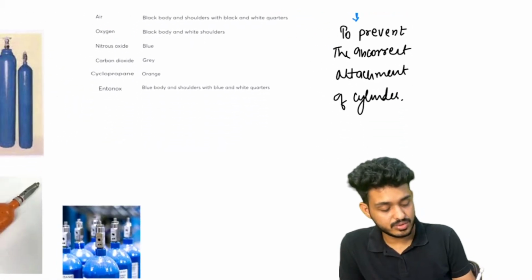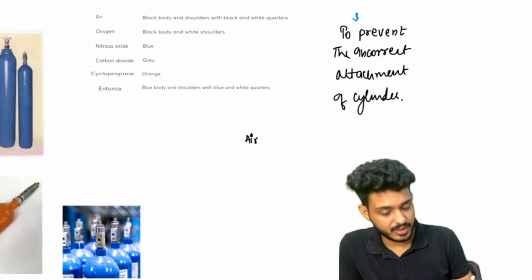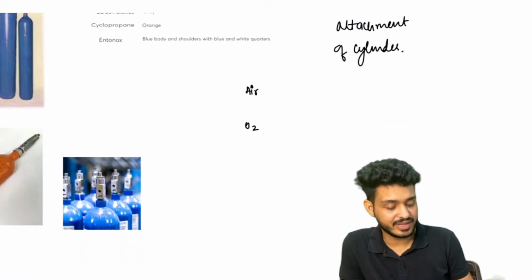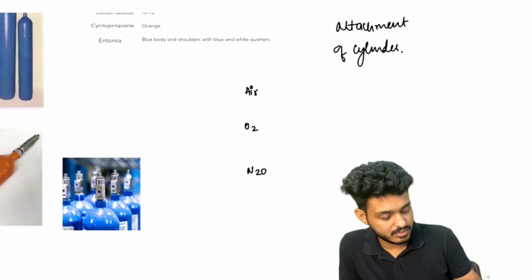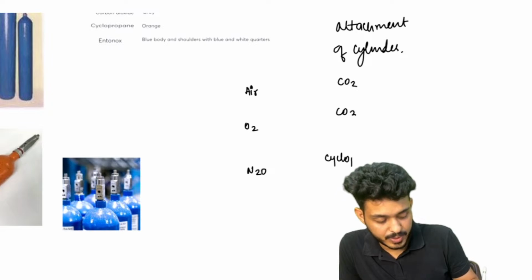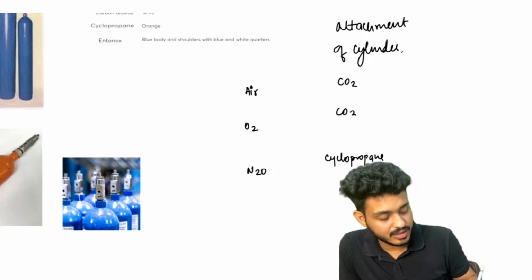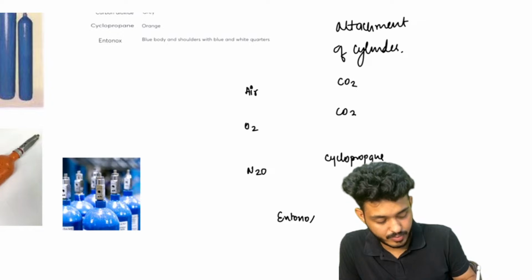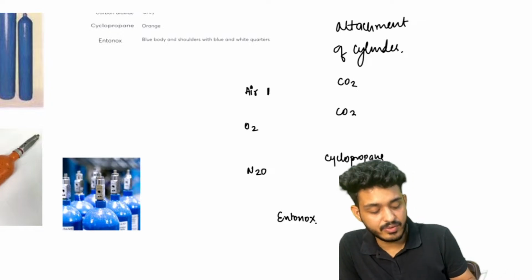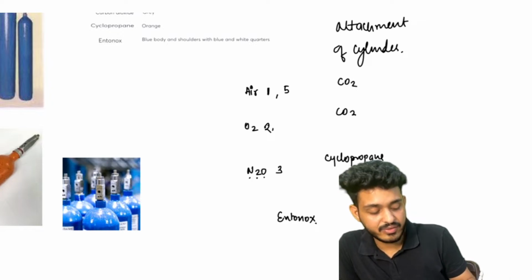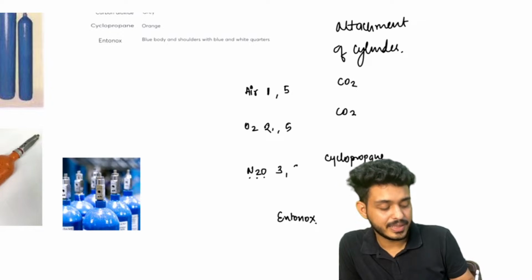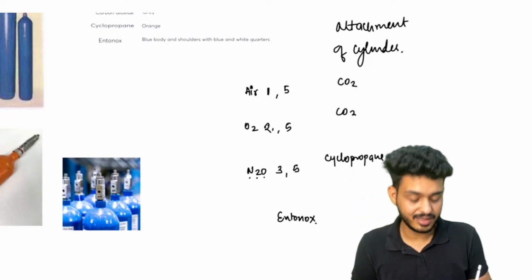Then what are those pin indices? We have air, oxygen, nitrous oxide, CO2, cyclopropane, and lastly Entonox.